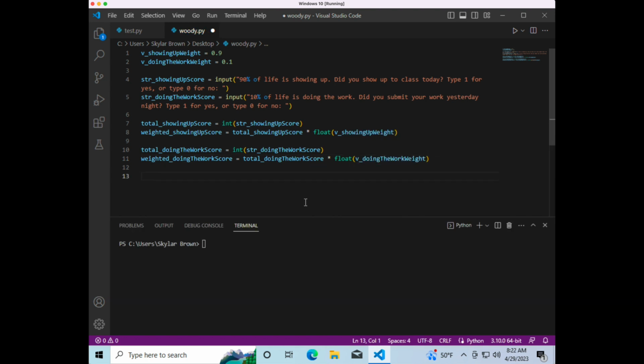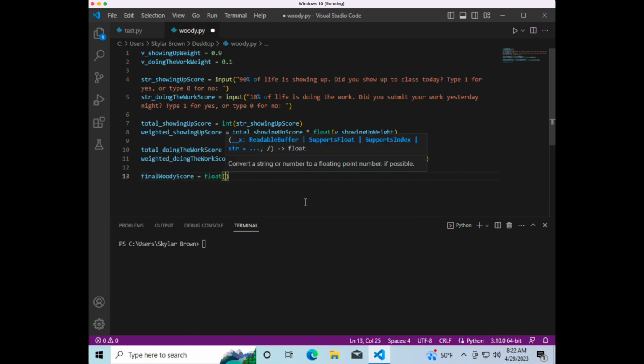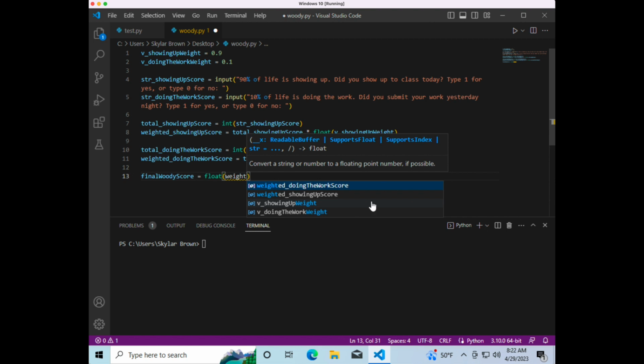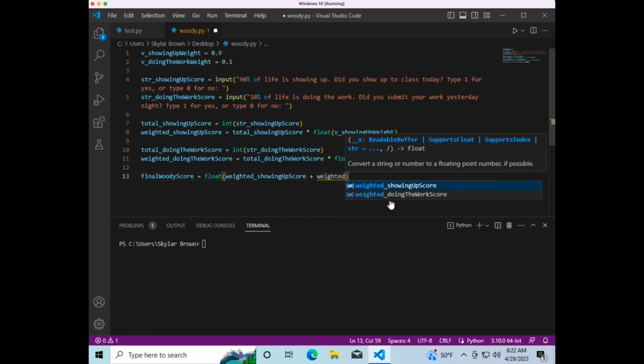Last but not least, we're going to create one final variable called final Woody score and assign that to a float value of the weighted showing up score added to the weighted doing the work score.